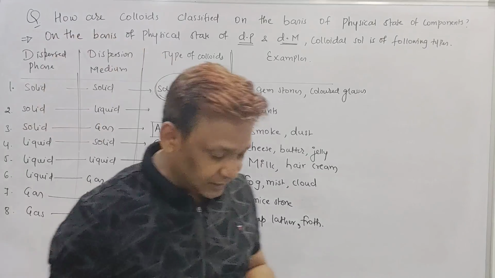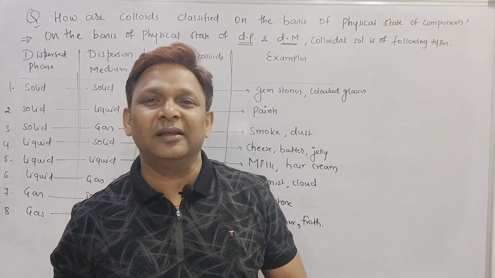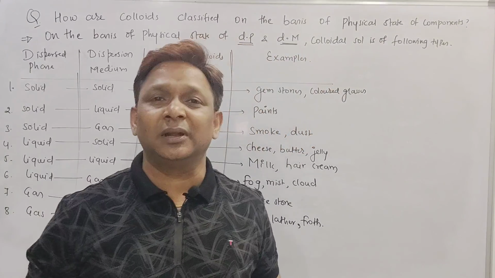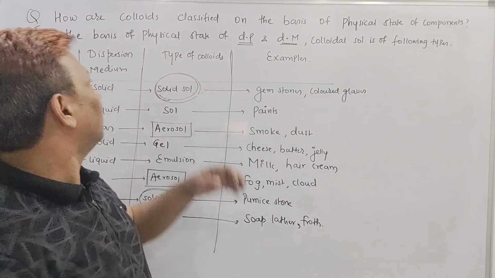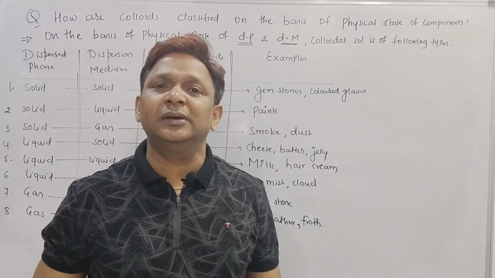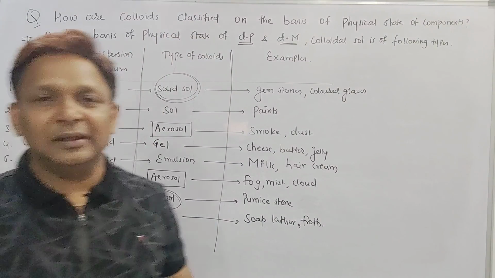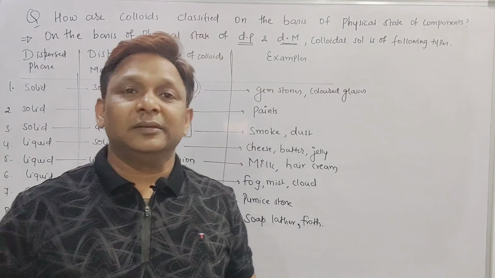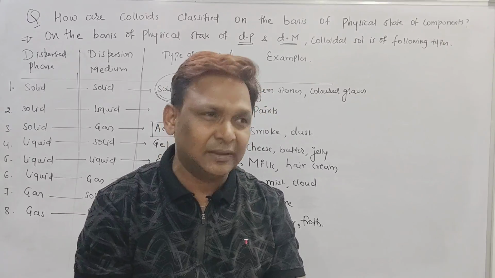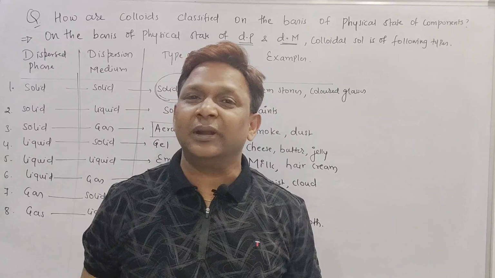So all these points, beta: dispersed phase, dispersion medium, type of colloid, and their examples. If you write them, we are able to score 4 marks, beta. But this is also a most important question, beta. In the important question list it was given. What is that? How can colloids be classified on the basis of the physical state of the components, right? Please take a screenshot of this one also. Right, beta? This is another SAQ we completed from our surface chemistry, and one more is given, beta, that I remembered after this one. One is the Tyndall effect and Brownian movement is also given.